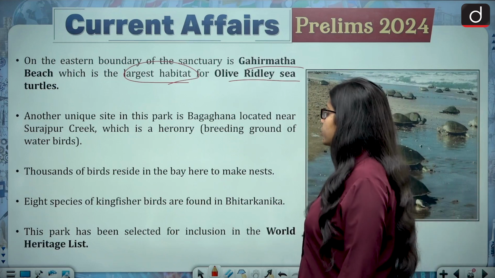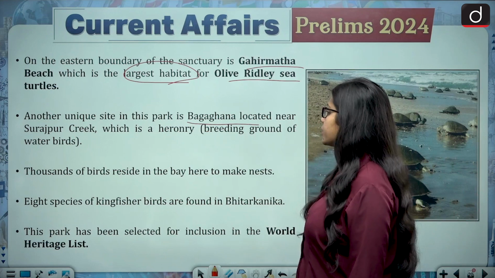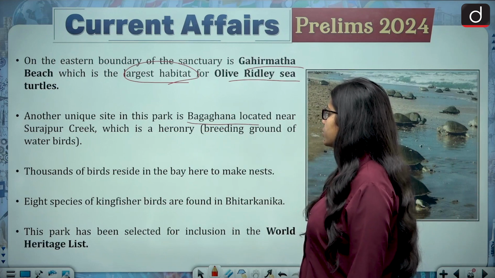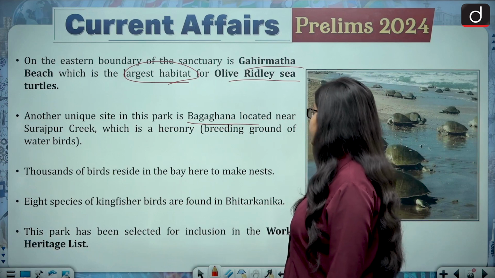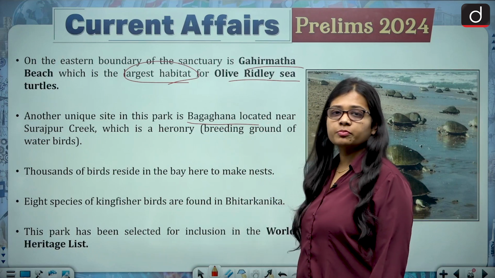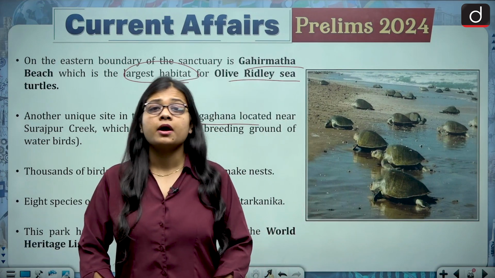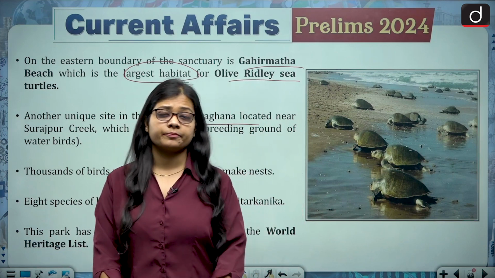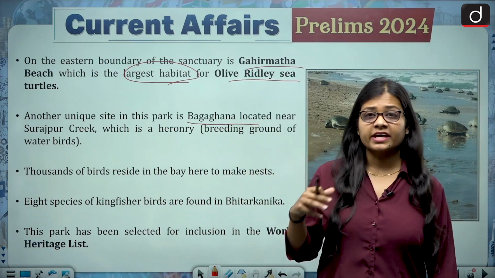Another unique site in this park is the Bagaghana, which is located near the Surajpur Creek, a heronry, which is a breeding ground of the water birds. This is also what the Bhitarkanika National Park is famous for, that a lot of migratory birds come there and take nest there.